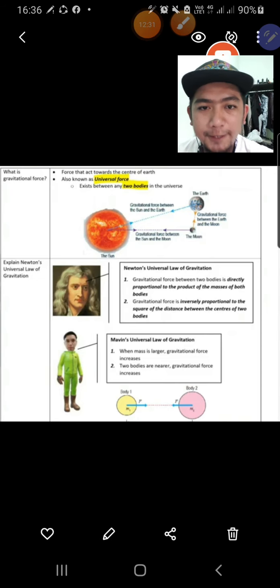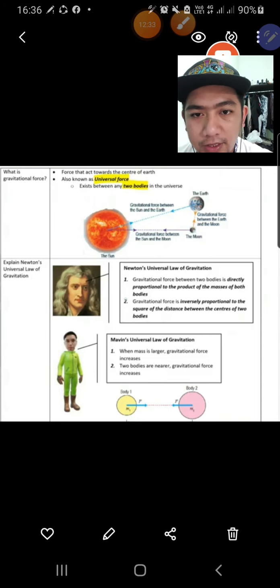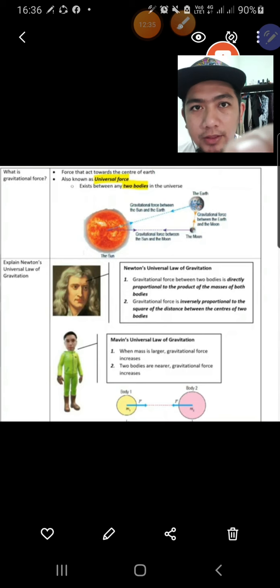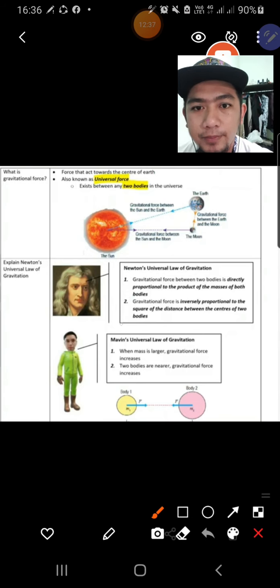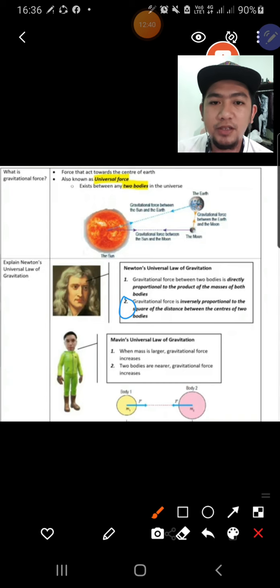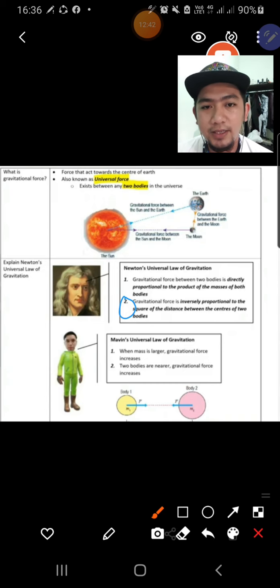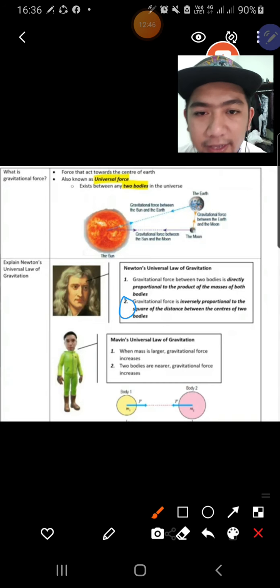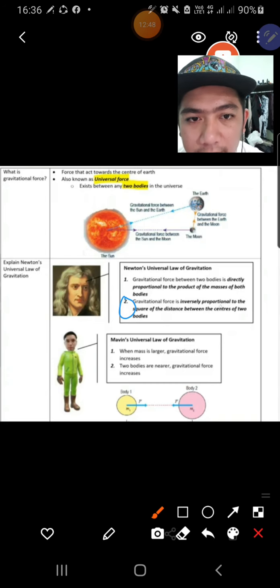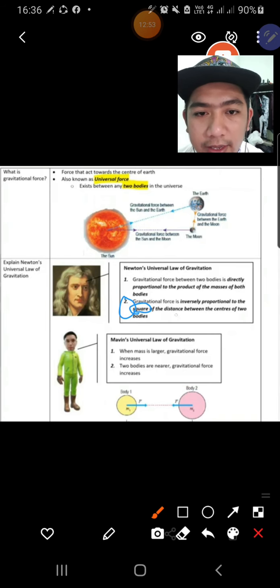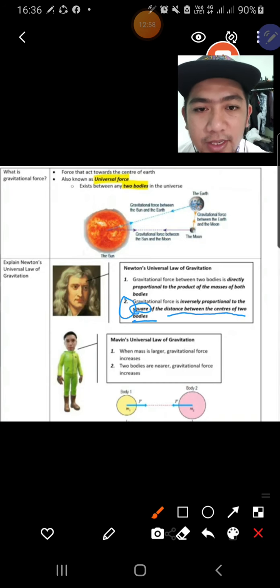Okay, alright, so back to the topic. We discuss the second point here. Gravitational force is inversely proportional to the square of the distance. This one you need to highlight. To the square means squared, to the power of 2. Distance between the center of two bodies. Remember, center of two bodies.